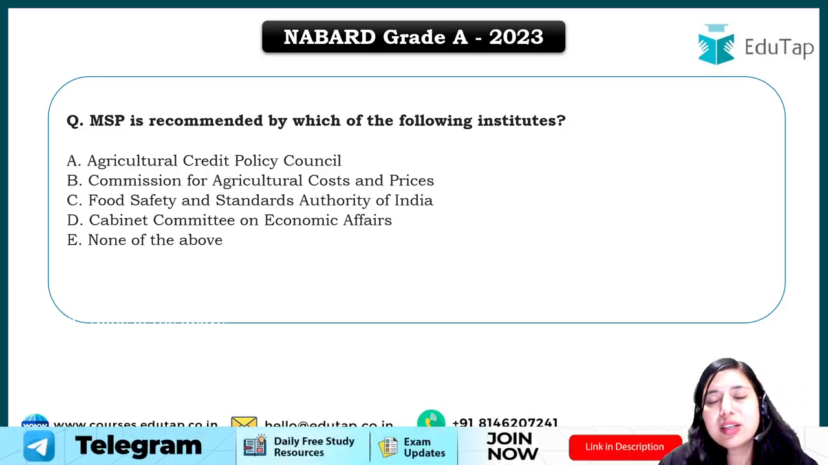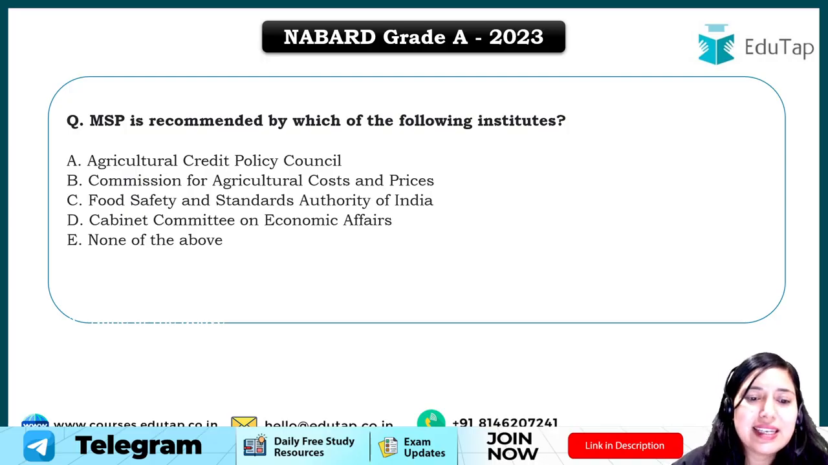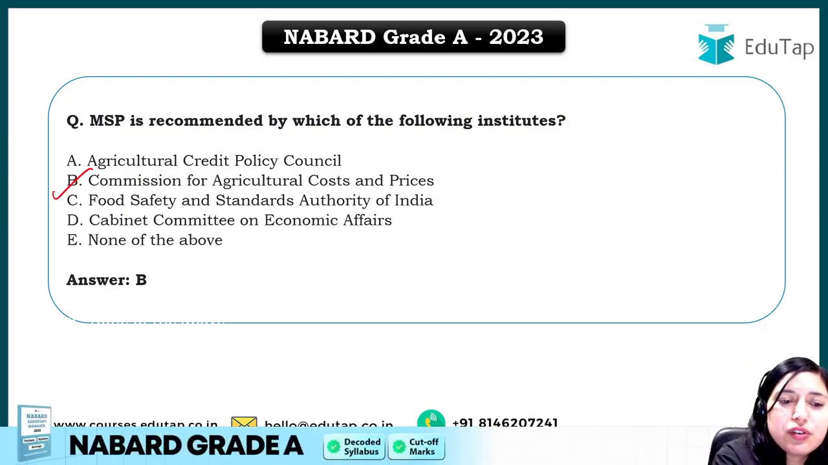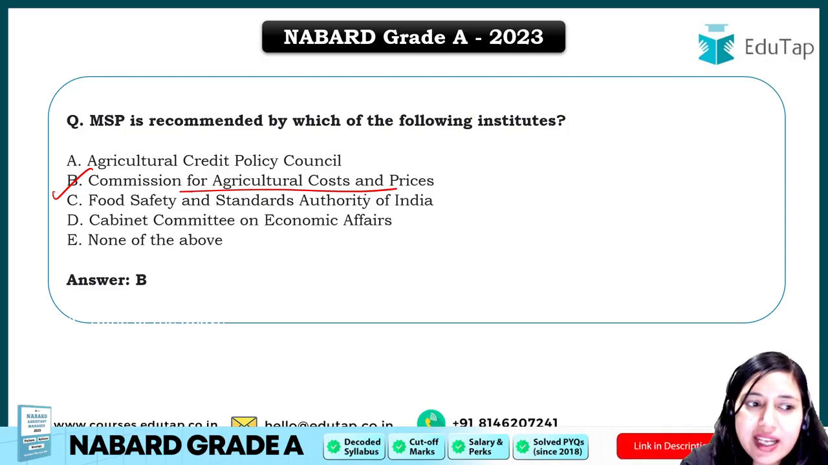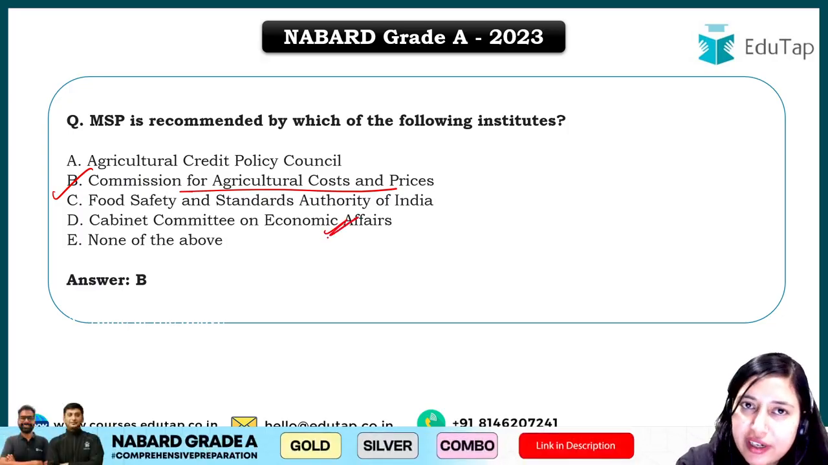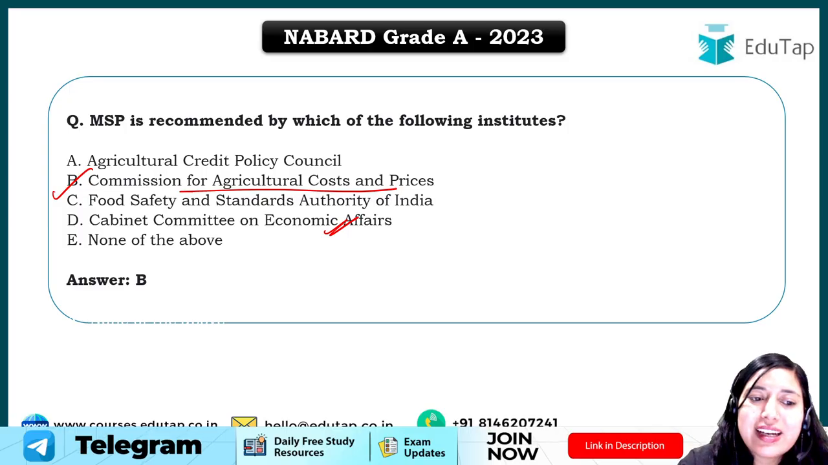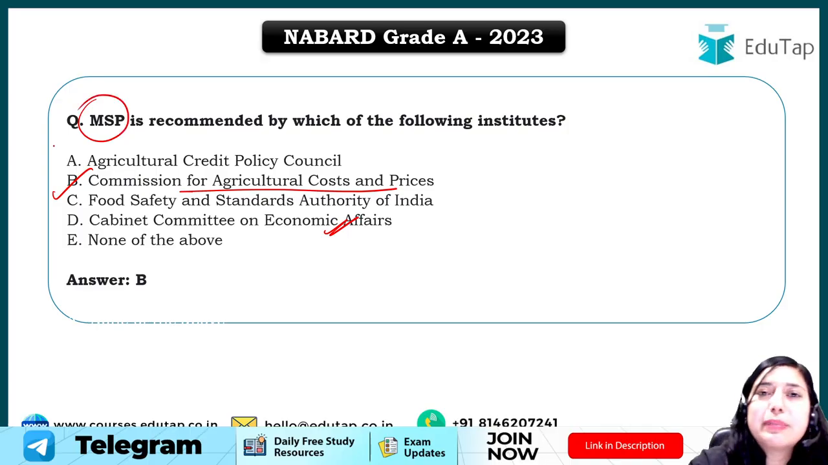Now another question, again a very easy question, from MSP. It has been asked that MSP is recommended by which of the following institutes? Basically, for MSP the recommendation is given by CACP, which is the Commission for Agricultural Costs and Prices, right? The recommendation is given by CACP and it is approved by the Cabinet Committee on Economic Affairs, right? So CCEA approves the MSP while the recommendation is given by CACP. Clear? Very easy. Again, MSP is what? It is minimum support price.